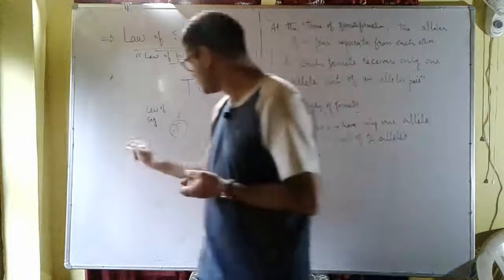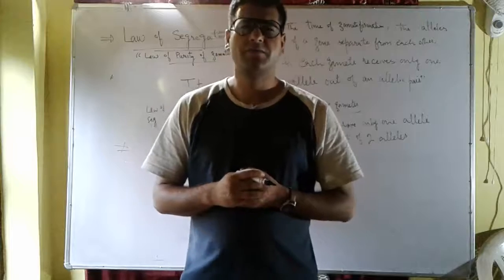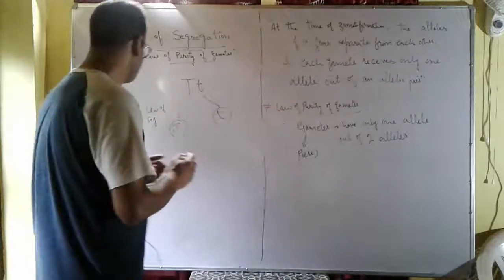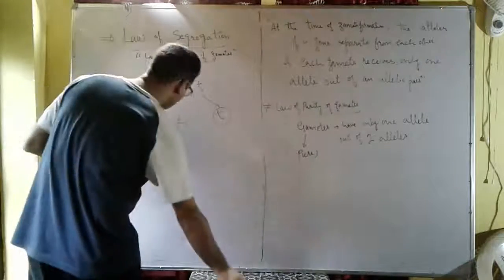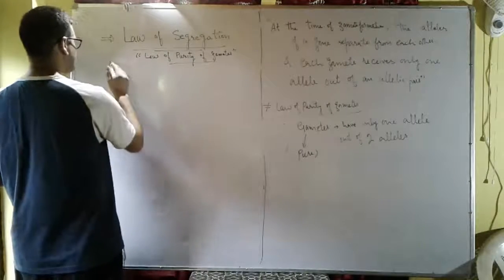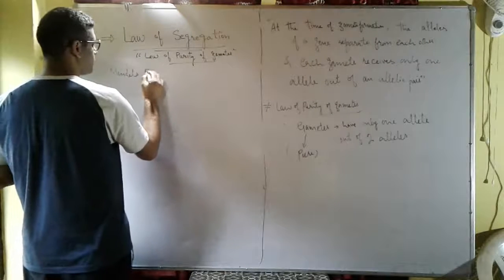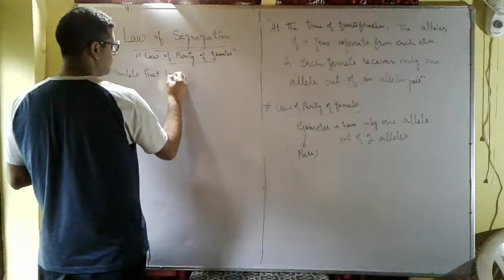This law of segregation is considered as Mendel's first law of inheritance.